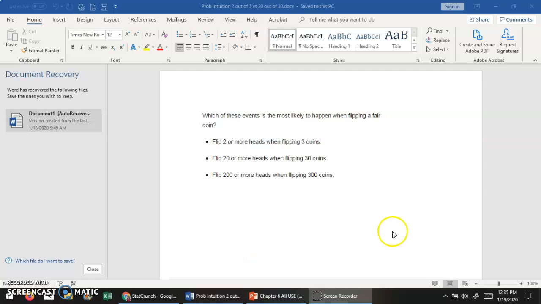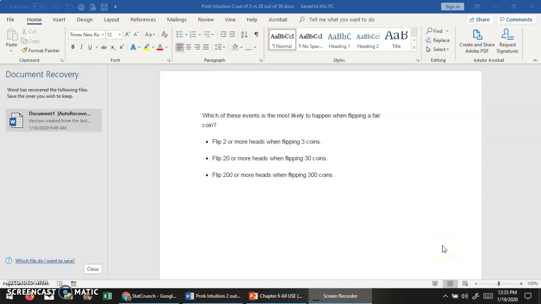Okay, we're going to start with a little example which is very similar to the warm-up from last time. Which of these events is most likely to happen when flipping a fair coin? Flip 2 or more heads when flipping 3 coins, flip 20 or more heads when flipping 30 coins, and flip 200 or more heads when flipping 300 coins.